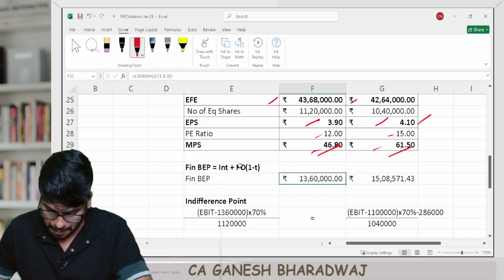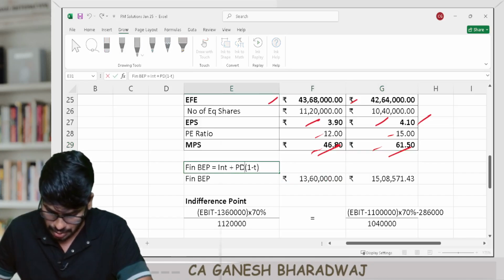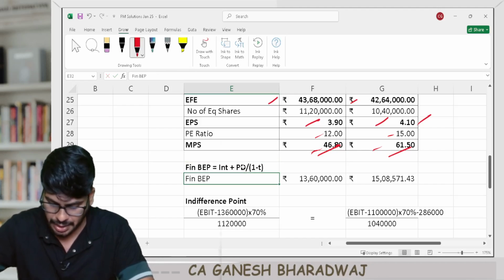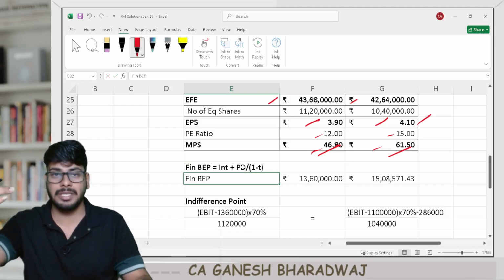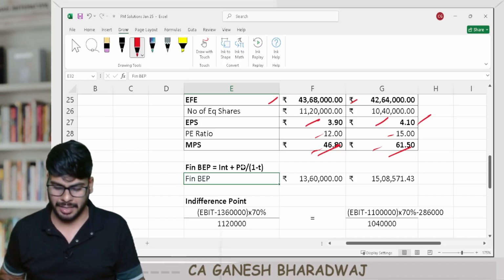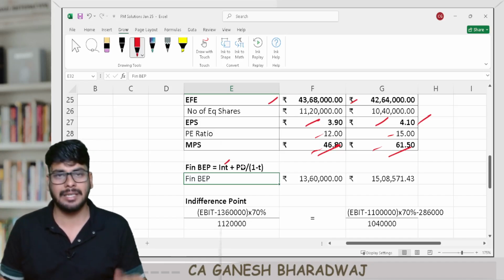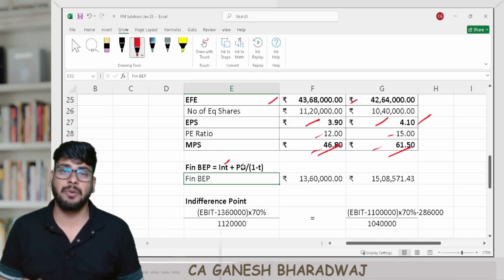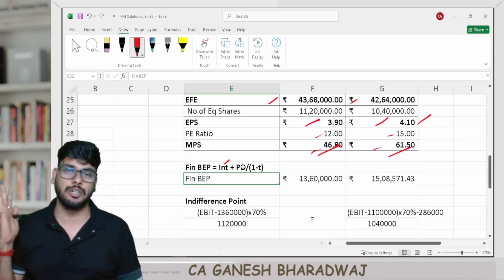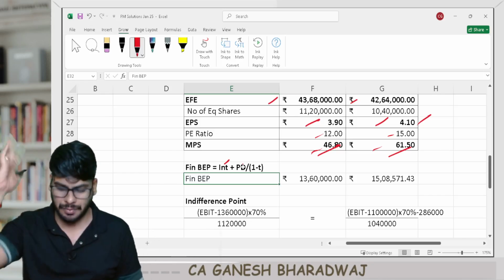Okay, in the formula application I've done it right. One second. It's divided by 1 minus t, right? Interest plus preference dividend, that component alone divided by 1 minus t. Very simple. The reason is interest is already pre-tax, right? Preference dividend is post-tax. I'm converting it into pre-tax. As simple as that. The entire logic we have seen, right?